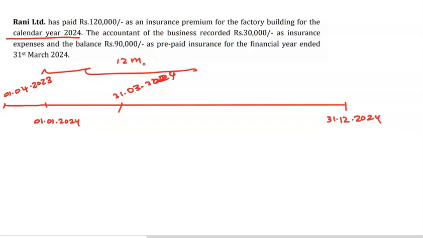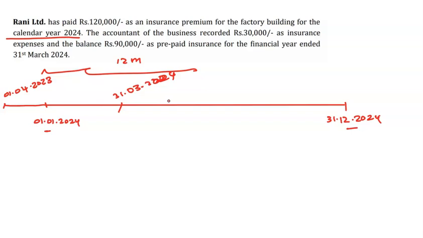So, how can you do this question? Basically, they are paying from this date to this date, 120,000. But when you are recording in your accounts, you have to record it for your financial year.